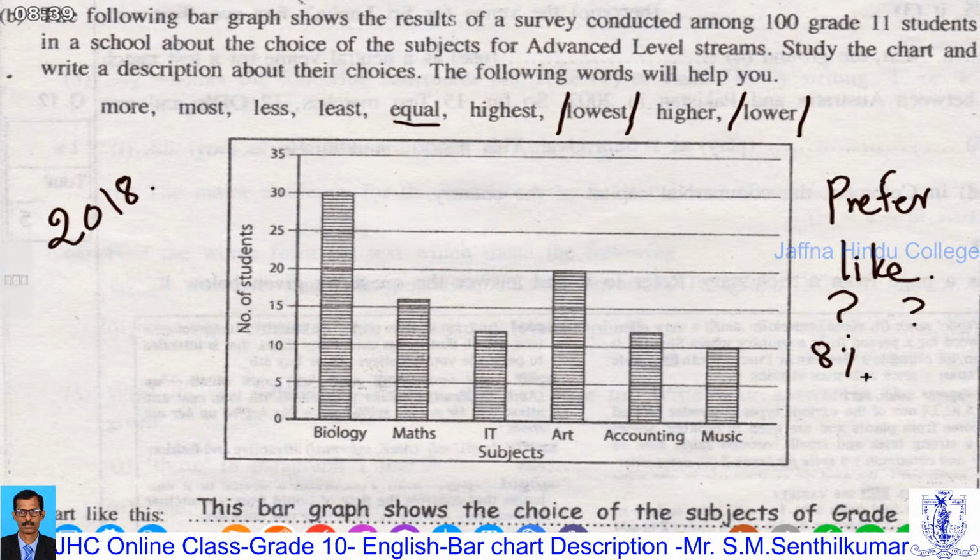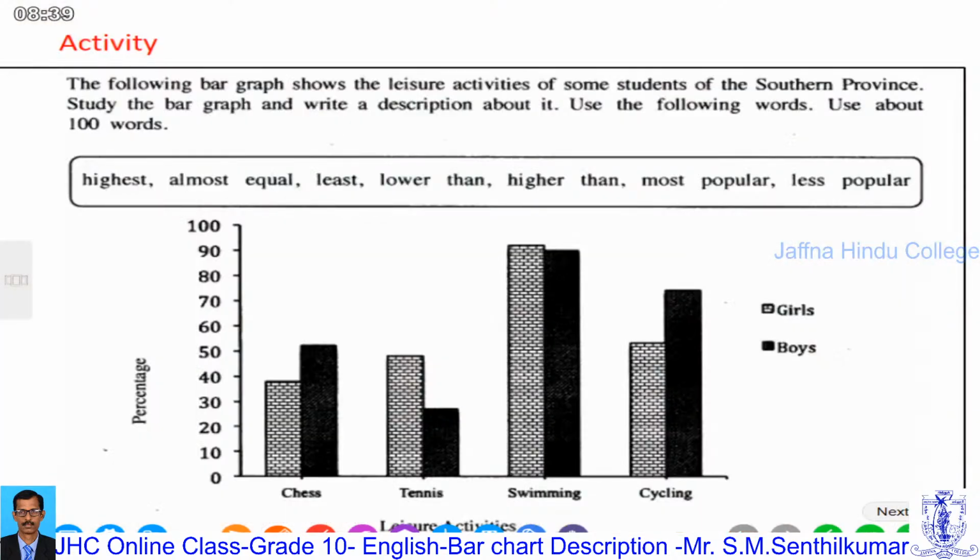Okay, now this is another past paper, 2017. I will put it in the activity. Quickly, I will just skip it. The following bar graph shows the leisure activities of some students of the southern province. Study the bar graph and write a description about it. Use the following words. Here, first I told you one bar. Here there are two bars each. Each game has two bars. They are girls and boys.